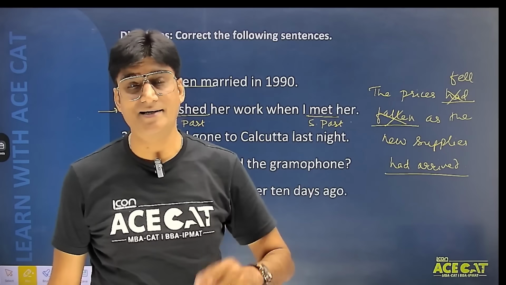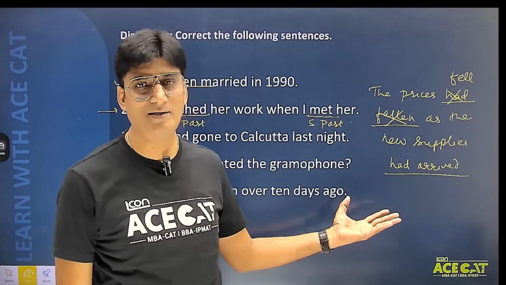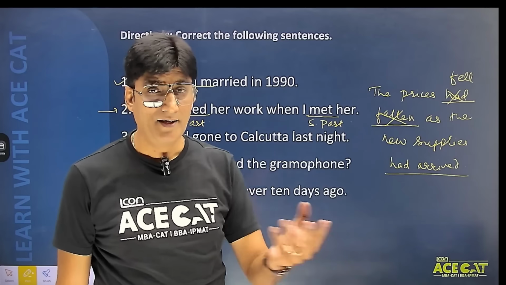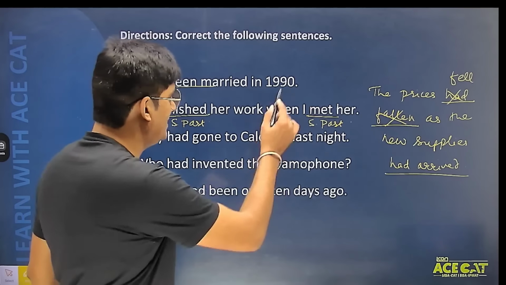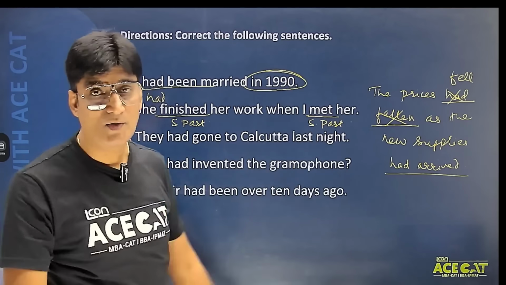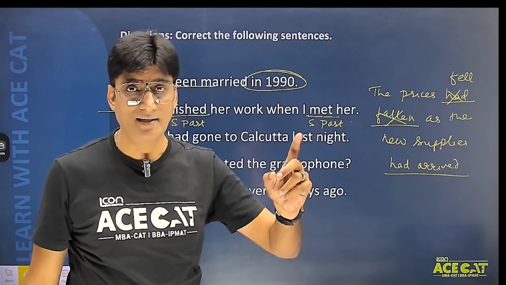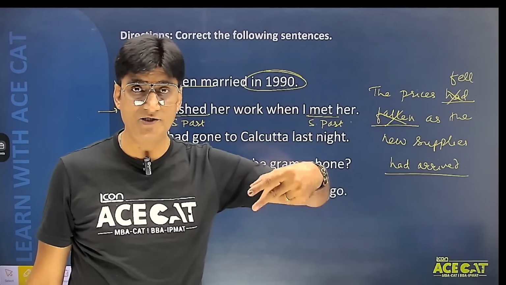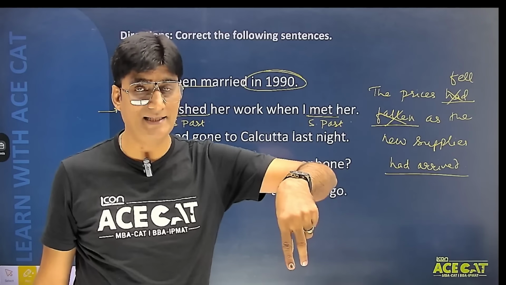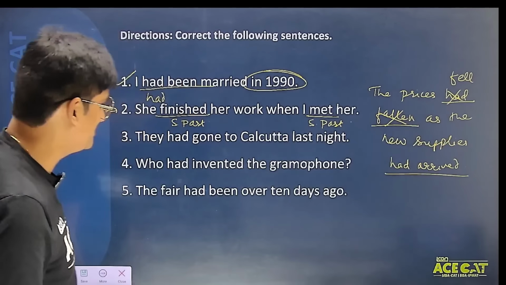So this becomes the correct sentence. I hope the point is clear. समझ में आया? तो अभी तक मैंने दो important rules discuss किए. One, अगर कहीं पर past time adverb आ जाए तो we should always use past simple tense. Second, if two events take place in the past, use past perfect with the first one and past simple with the second one. So this is the point.